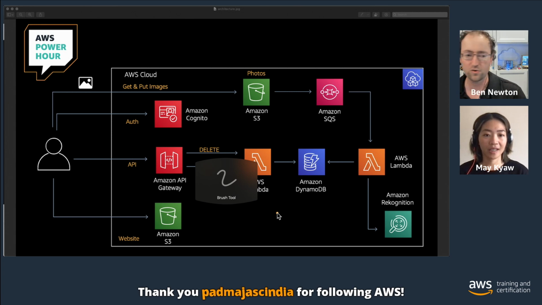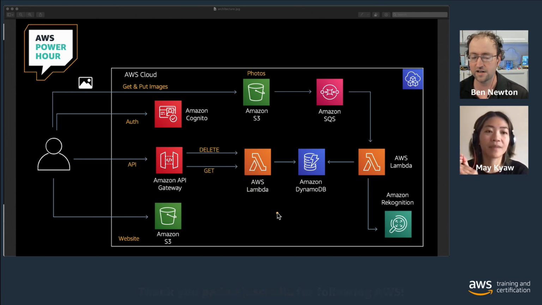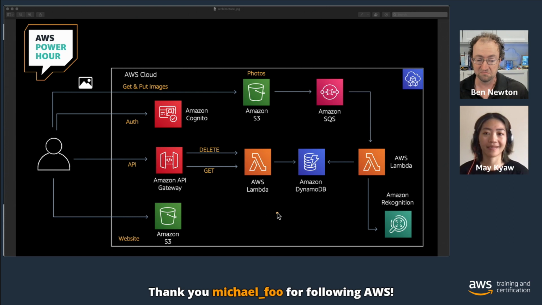Yeah, and as we've pointed out a few times, this is all free tier, right? So the idea is that we want you to be able to build with us and experiment as we go along, so that you can really get a feel for this. So, May, what have we done here? What is this application actually doing?